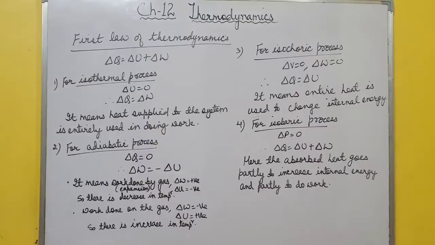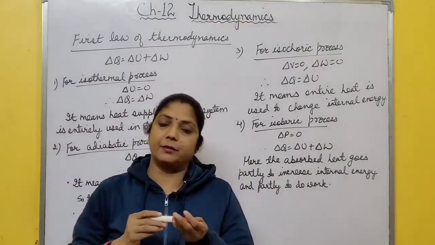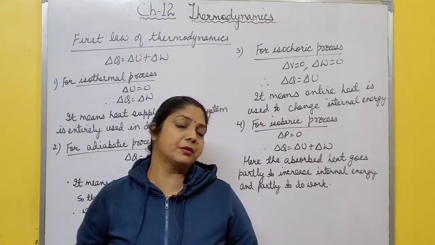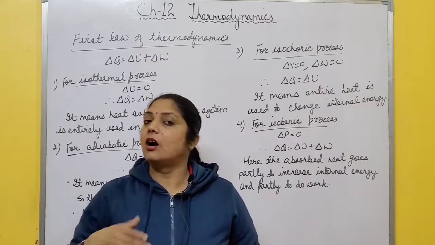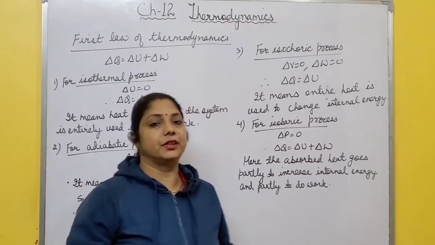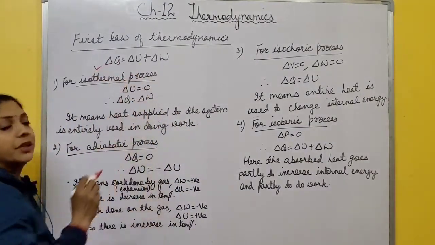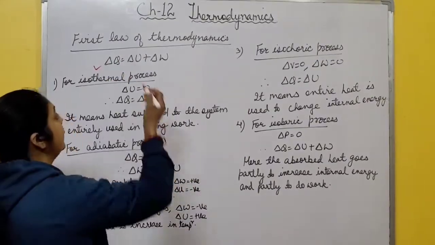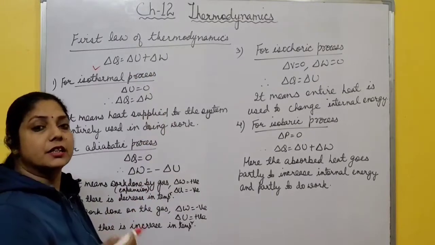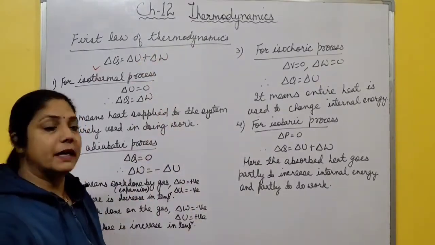Okay. Now the next topic is how the first law of thermodynamics is applied to different thermodynamic processes. There are 4 types of thermodynamic processes: isobaric, isochoric, adiabatic and isothermal. How is the first law of thermodynamics applied to these processes? What is the first law of thermodynamics? Delta Q is equal to delta U plus delta W. Delta Q is the amount of heat supplied to the system. Delta U is the change in internal energy of the system, and delta W is the work done by the system.